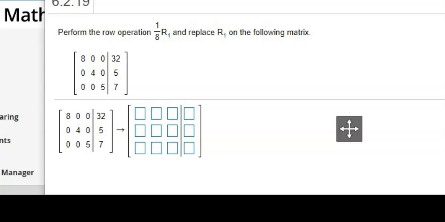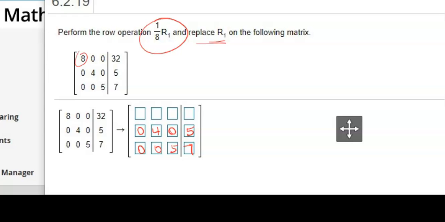So I want to perform the row operation 1/8 of row 1 and replace row 1 on the following matrix, which means that since I'm replacing row 1, I'm not changing rows 2 and 3. Row 2 is going to be 0, 4, 0, 5. Row 3 is going to be 0, 0, 5, 7. The only thing I'm changing is to take 1/8 of row 1, or divide row 1 by 8.